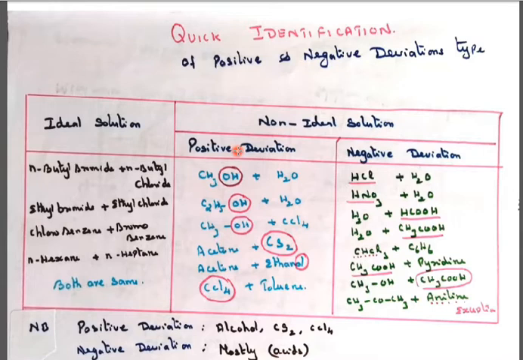99% in NEET exams, if you learn this, positive deviation means any type of alcohol or carbon disulfide with any combination, and carbon tetrachloride with any combination. When it comes, you immediately substitute it as a positive deviation. I'm 99% sure you will get the correct answer with these tricks.